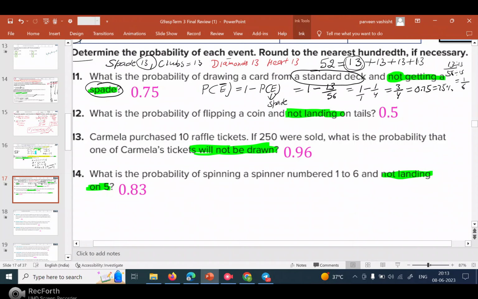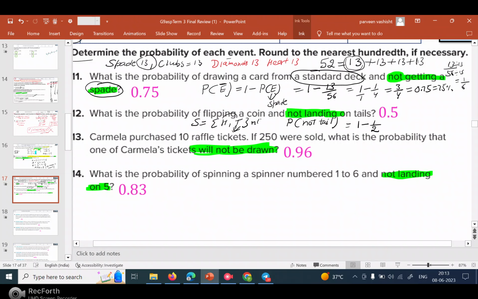Now, question number 12. What is the probability of flipping a coin? If you flip a coin, what will be your sample space? Either head or tail. So I want the probability of not landing a tail. The probability of landing on tail is 1 out of 2, because only one tail out of 2.